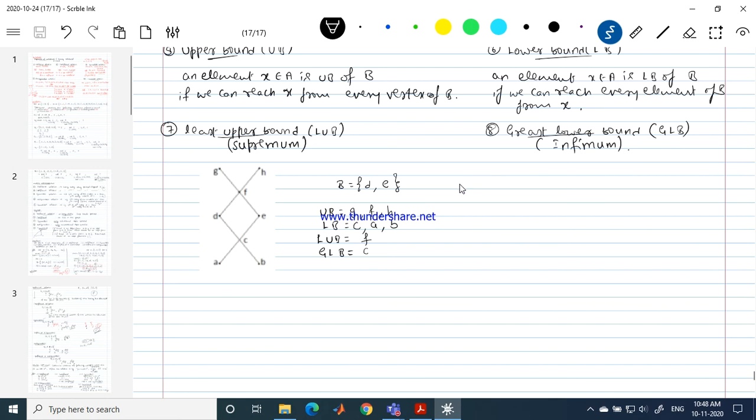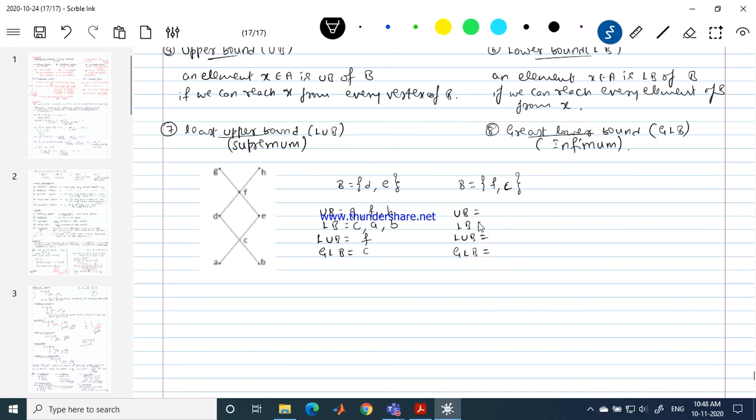Let me take the next example now. In the same Hasse diagram, I will choose B equal to F and C. F and C are the elements in my set. Now can you give me the upper bounds, please? Upper bounds, lower bounds, so LUB and GLB.